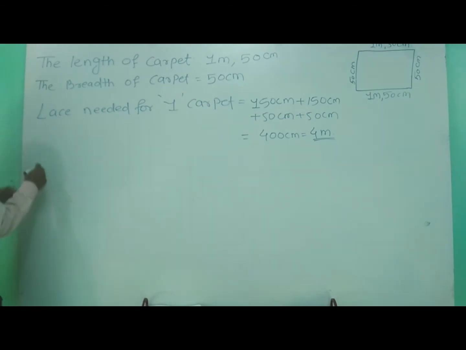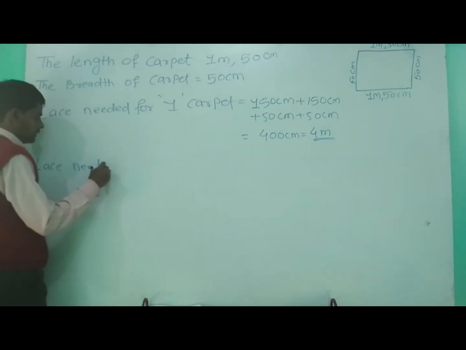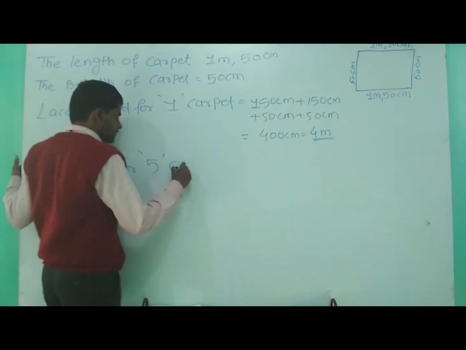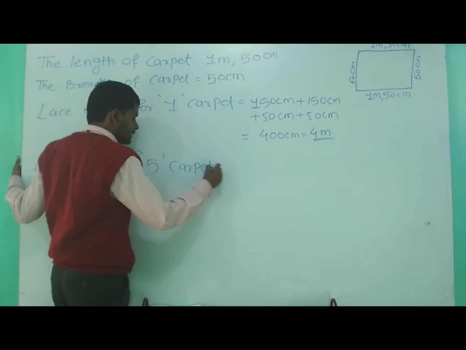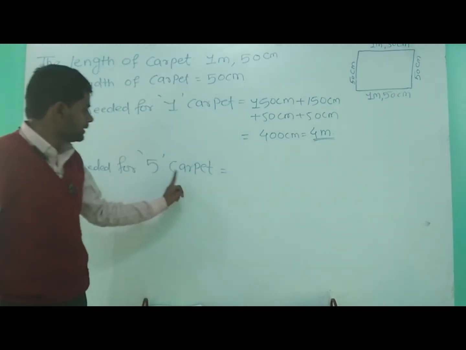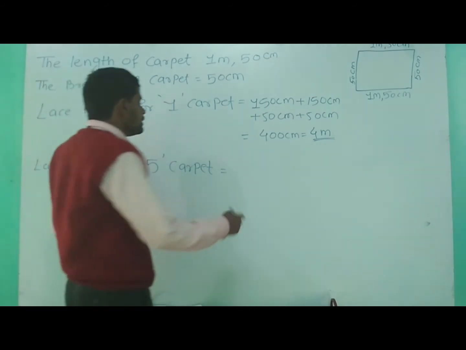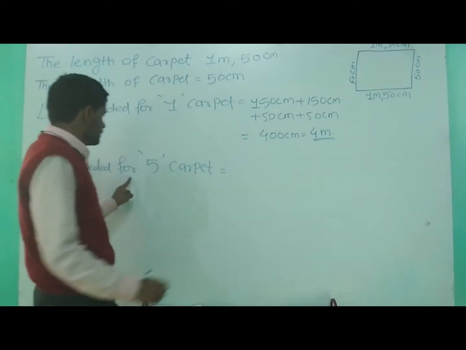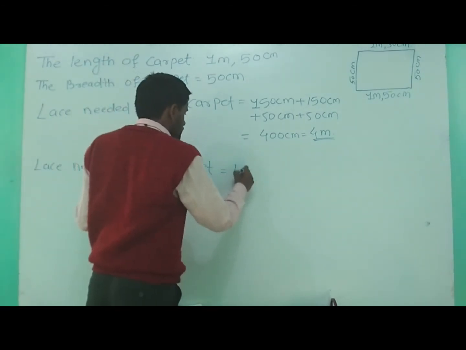So we will write here lace needed for 5 carpets. Okay. अब एक कारपेट को 4 मीटर लग रहा है. So 5 कारपेट को कितना लगेगा? We will multiply 5 with 4 meter. So we will write here lace